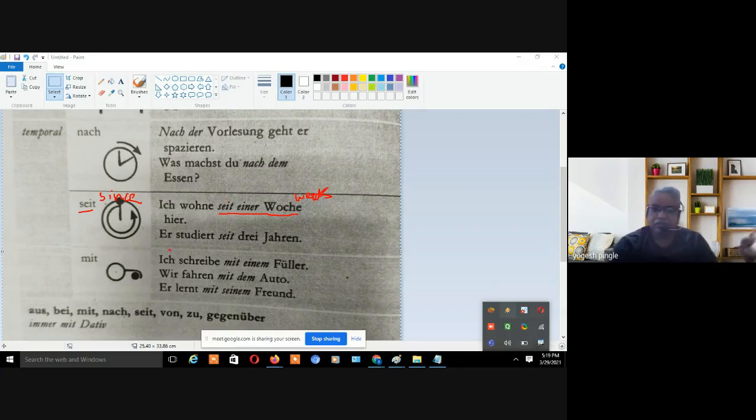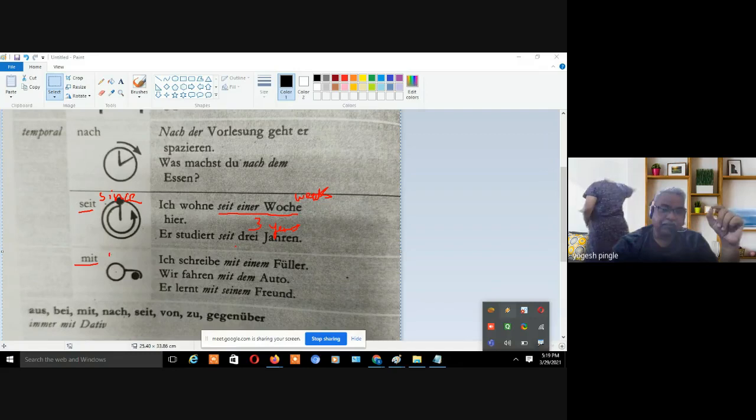Seit is a preposition. Er studiert seit drei Jahren. He studies since three years. Jahren means years. Here we don't have any kind of article, fine, but seit means since.